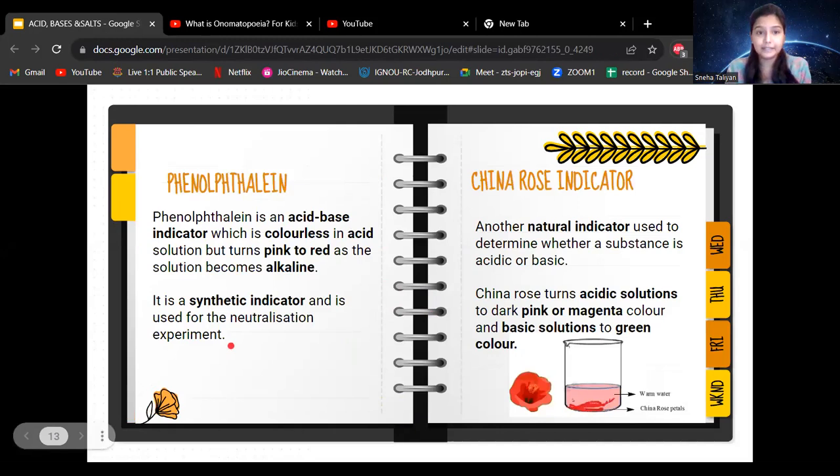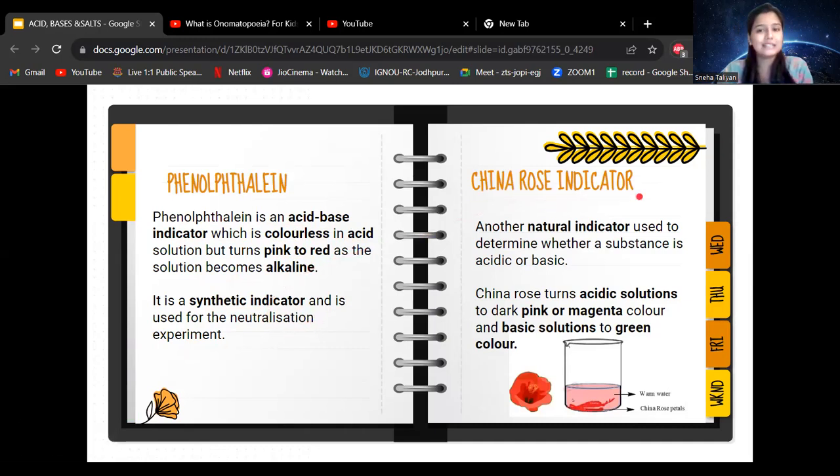Now, let us move on to the next thing, that is phenolphthalein. Okay, I understand it sounds really big. It is a very big word, phenolphthalein. It is again an indicator. It indicates both acid and base. It is colorless in acidic solution. But if you add anything basic or alkaline, it turns from colorless to pink or a little bit reddish. It is a synthetic indicator and is used a lot in neutralization reactions. When you grow up, students, you will do neutralization experiments in higher classes and use phenolphthalein a lot.